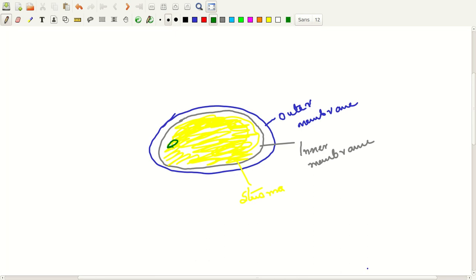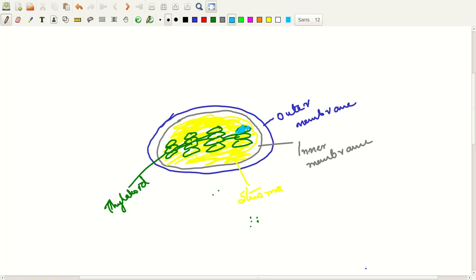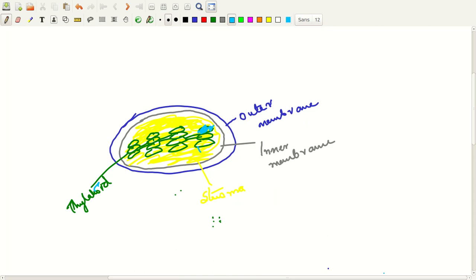Many disc shaped things are arranged one on the top of the other. These disc shaped structures are called thylakoid. They are arranged one on the top of the other. They are known as grana.